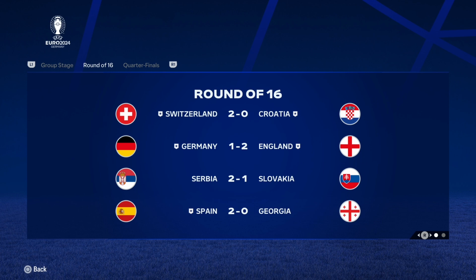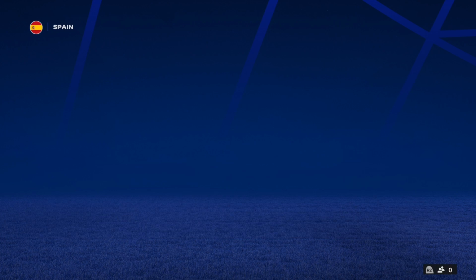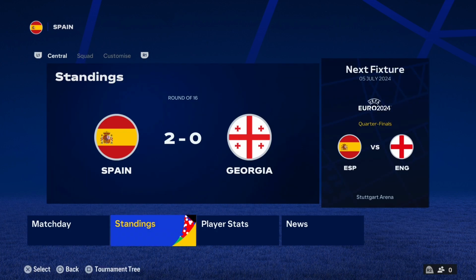So out of the big teams that went out, England knocked out Germany, Switzerland knocked out Croatia, the Netherlands knocked out Belgium in style in a 5-3 win, and Italy took out Portugal. So no Euros for Ronaldo this year. Get back to you when we're in the semi-finals.